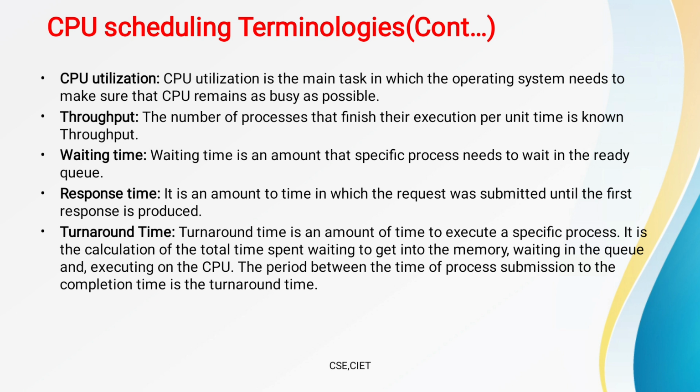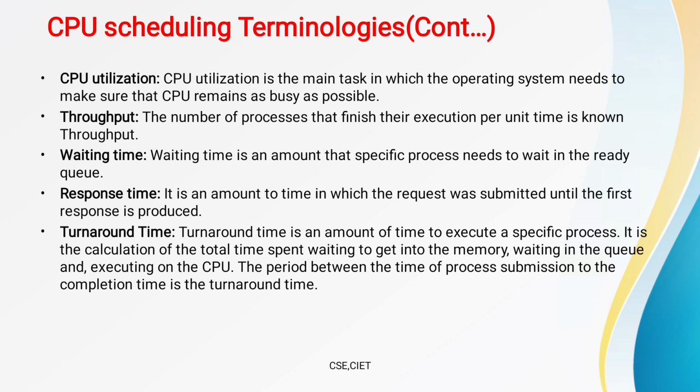It is the amount of time from when the request was submitted until the first response is produced. This is a very important one.